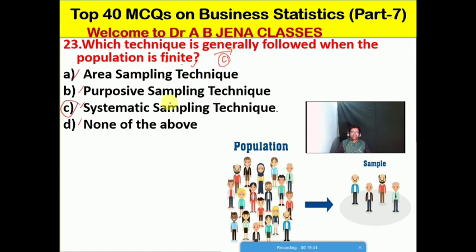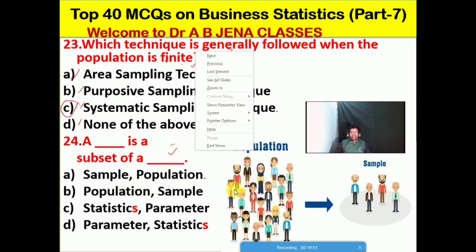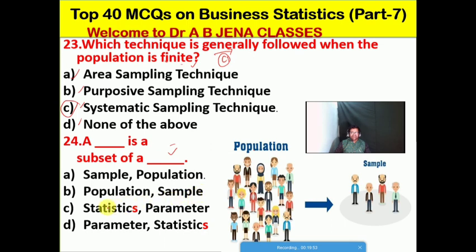So next one: a dash is a subset of a dash. No doubt, friends, it's the population. So a sample is a subset of a population. You see, this is the population size, this is the sampling size.